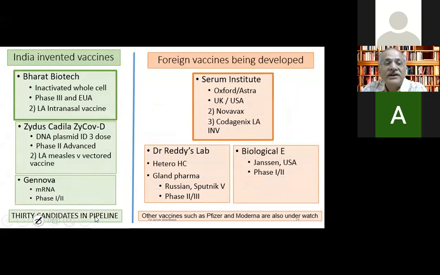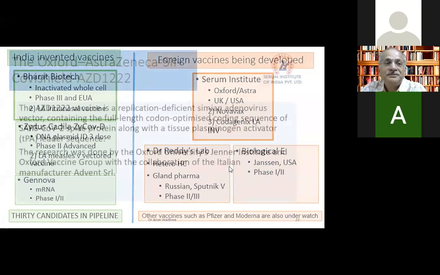30 different other candidates are also there in the pipeline, but they are probably way back in the pipeline. And the imported vaccines, which we'll be making here: of course, we are making the Serum Institute AstraZeneca. Dr. Reddy's has started making the Sputnik V, which will be available in August, September. Now we'll get the imported doses only. And Biological E is also there. You can put these slides in your notes. Janssen is the Johnson & Johnson vaccine, which they are also taking from outside.